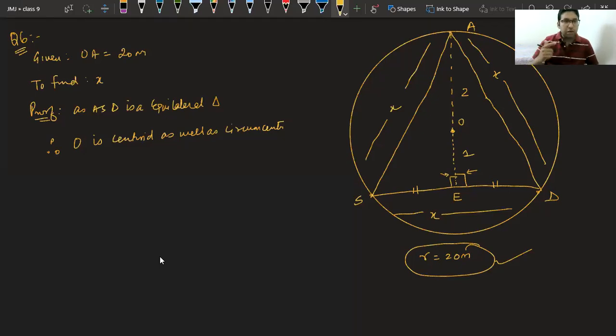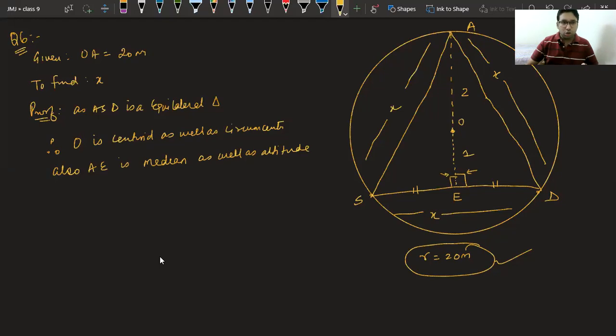Okay. Now, we can say first thing this one, and second is also AE is median as well as altitude. These are properties of equilateral triangle that we have utilized for this question.